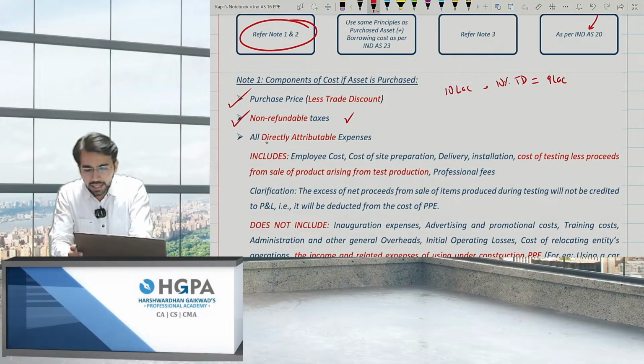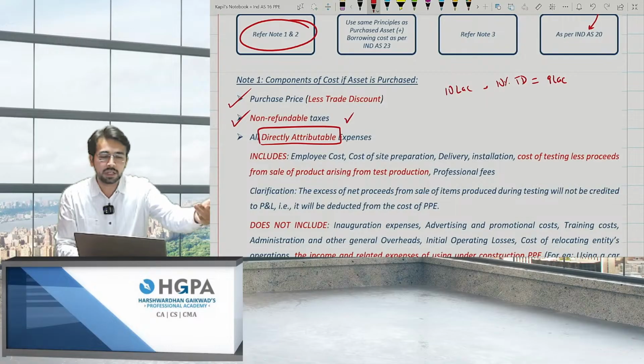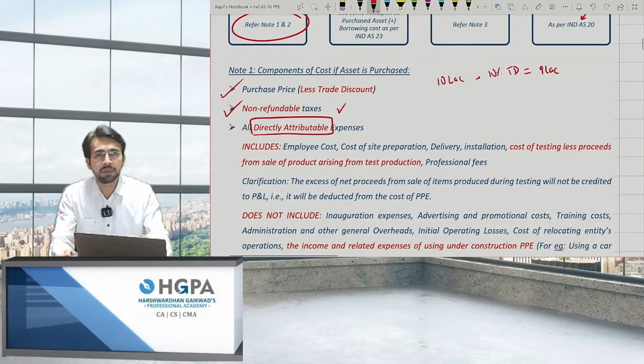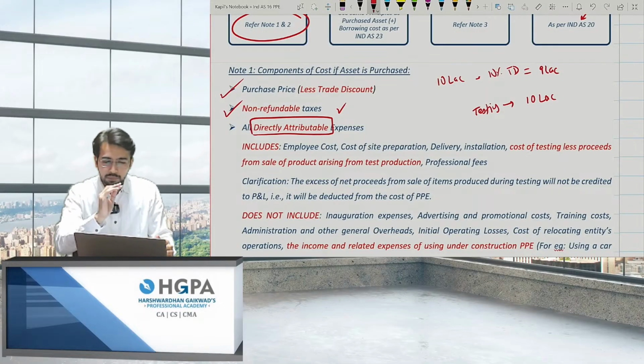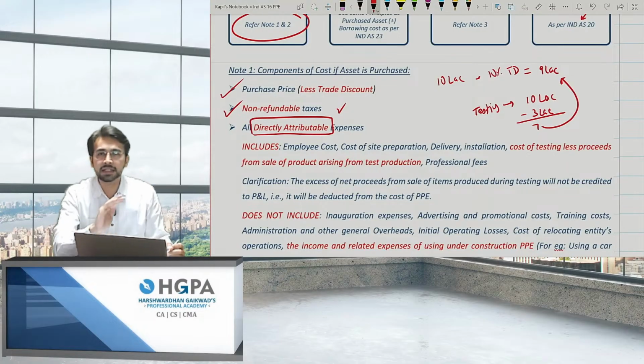Third point, all directly attributable expenses which are directly associated. For example, the employees working for the construction. Next, it includes the employee cost, cost of site preparation, the delivery, the installation, cost of testing less proceeds arising from the test production. For example, if I'm testing the product, the cost incurred is, let's say, 10 lakh rupees. But I'm also getting income because I was testing. So I'll subtract that income. Let's say 3 lakh rupees is the income. I'll add 7 lakh to the cost, testing cost, right?